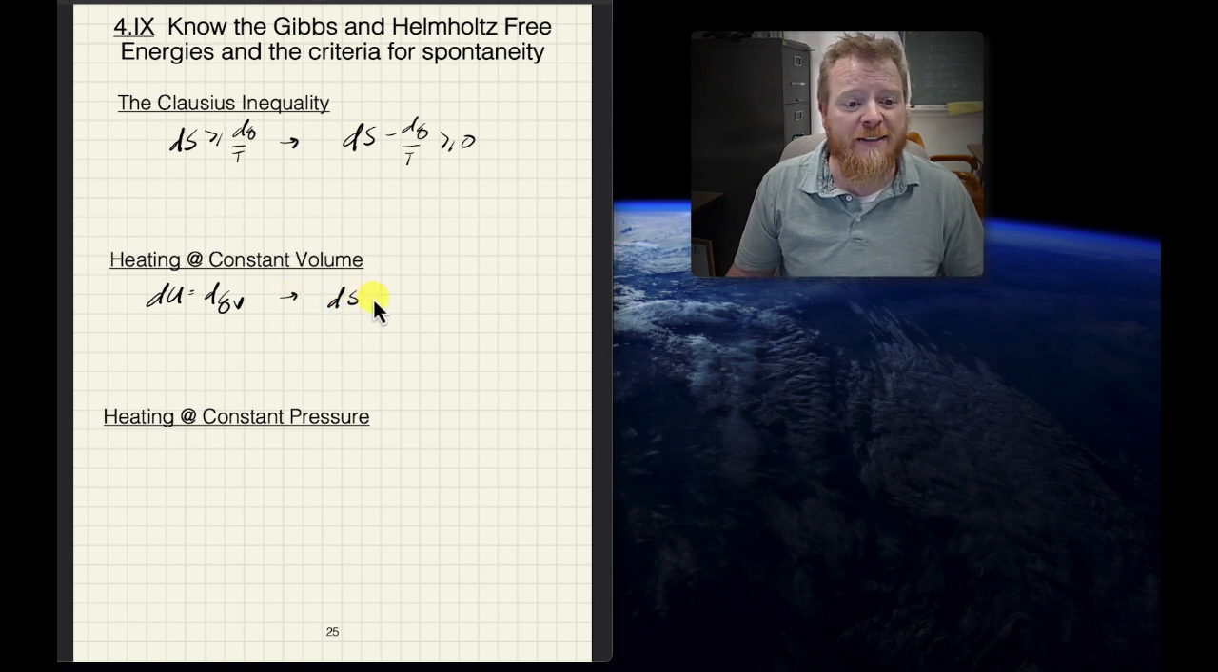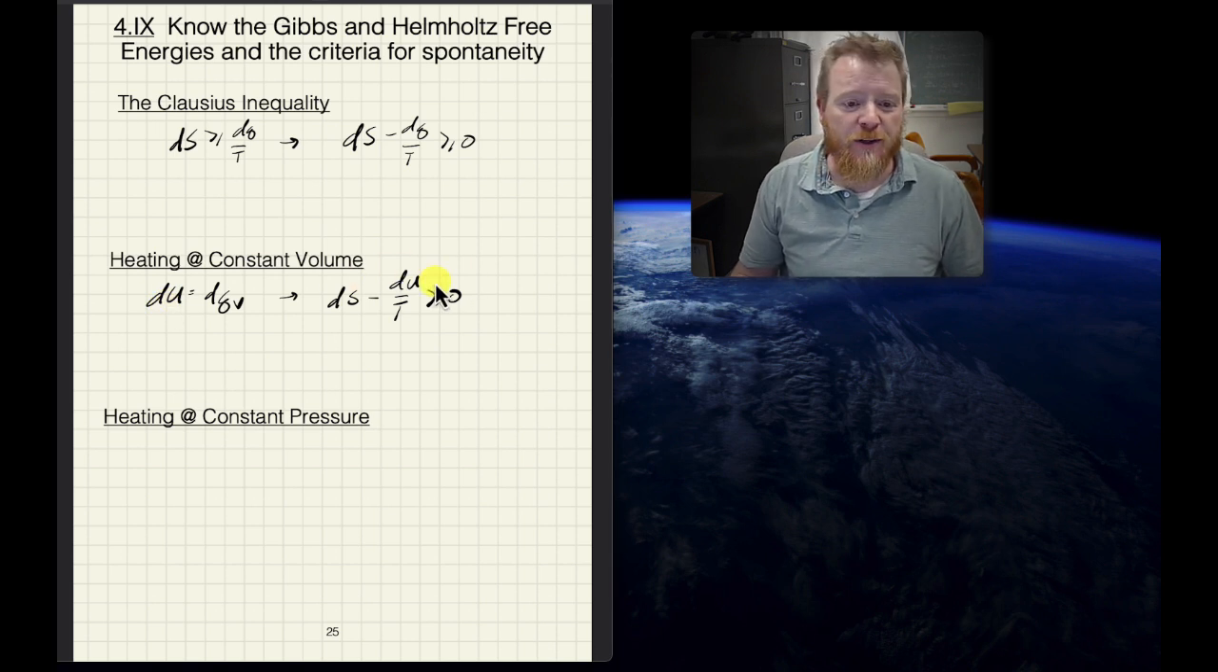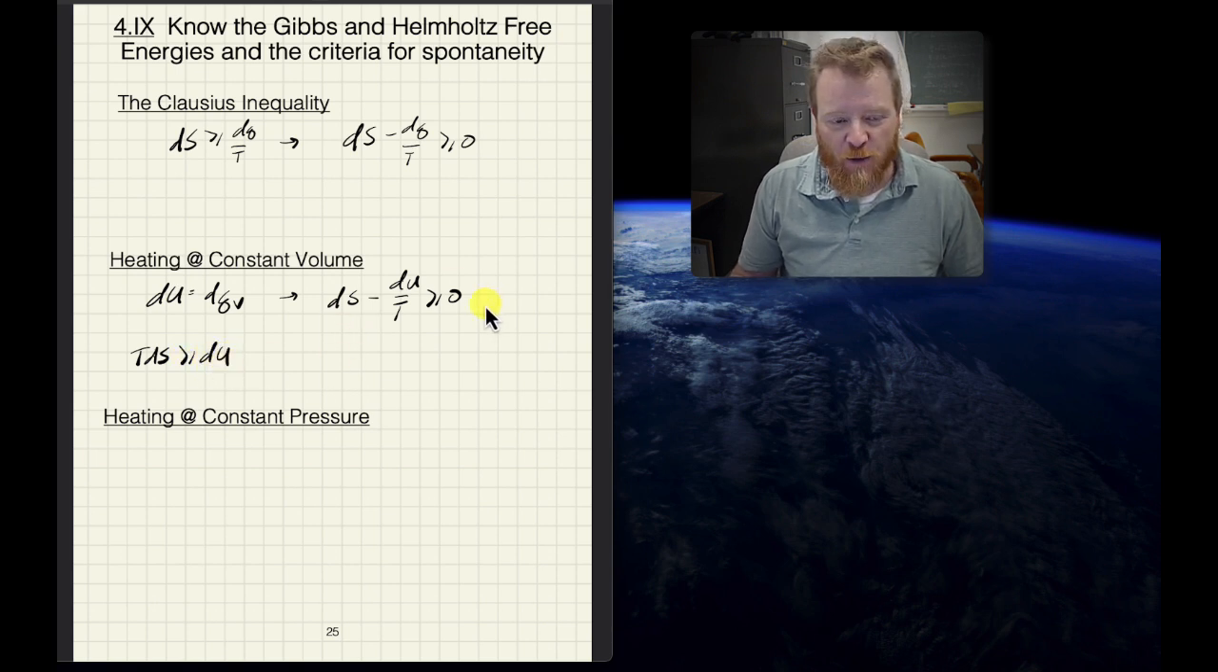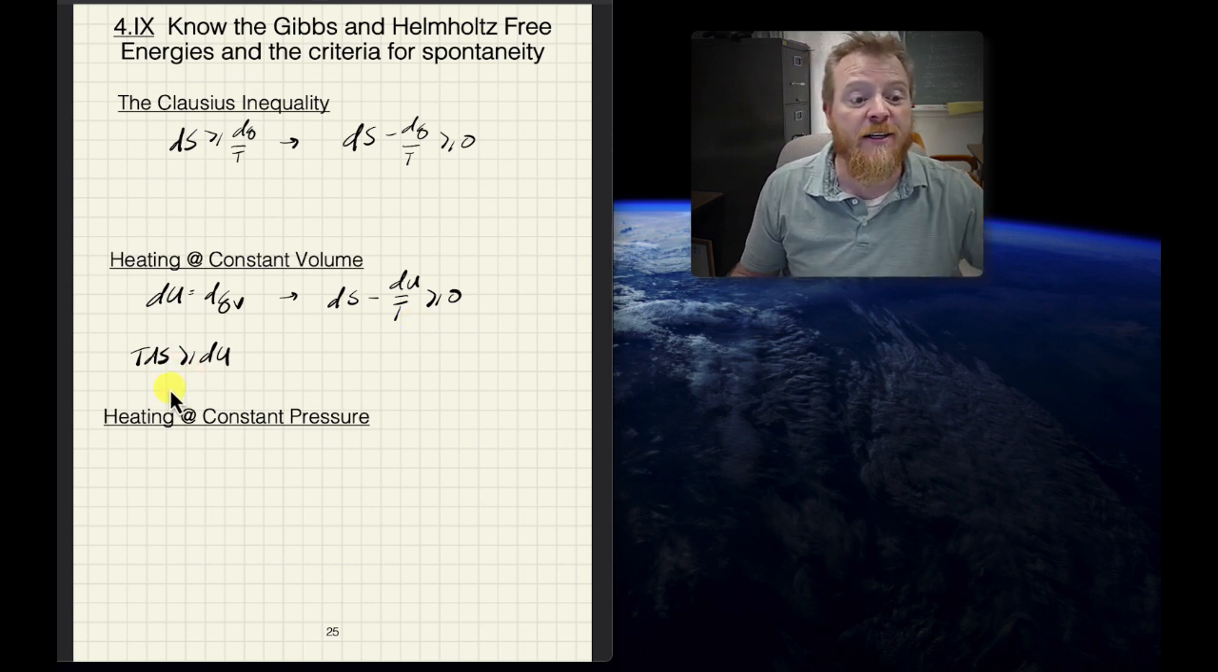So that will go as dS minus dU over T must be greater than or equal to 0. So I just replaced dq here with dU. And so now if we do a little bit of algebra on this expression here, so I'll write that now as T dS must be greater than or equal to dU. So I added that over to that side and multiplied both sides by T. This starts to give us a criteria for spontaneity.